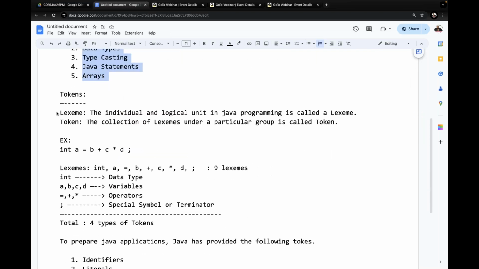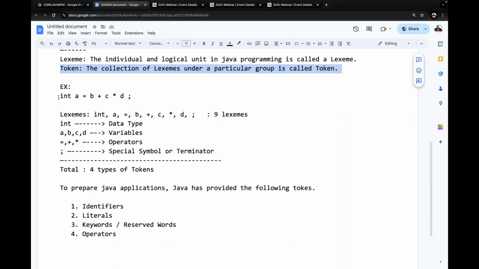Tokens. In tokens, lexeme is the topic here. The individual logical unit in Java programming is called a lexeme. What is a token? The collection of lexemes under a particular group is called a token. Example: int a = b + c * d;. If you understand the lexemes, they are int, a, =, b, +, c, *, d, ;, so 9 lexemes.